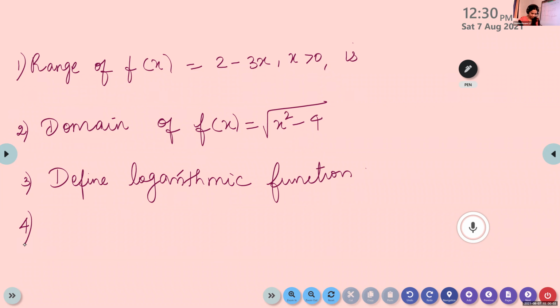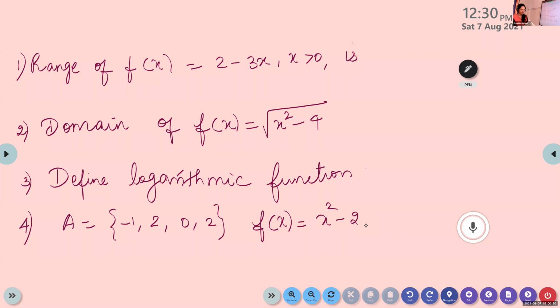Fourth one, A is equal to the set minus 1, 2, 0, 2. F of x is defined as x square minus 2.